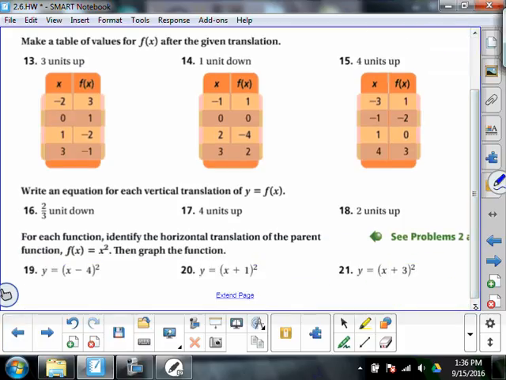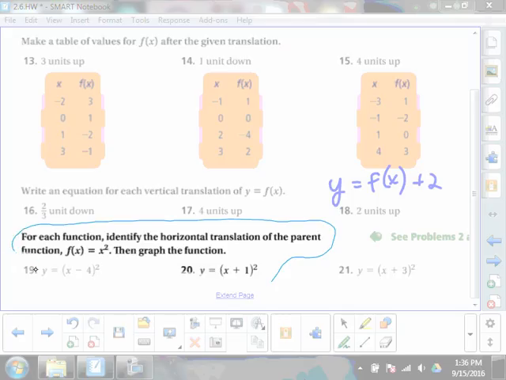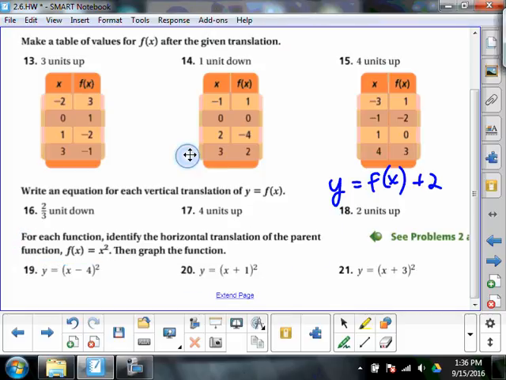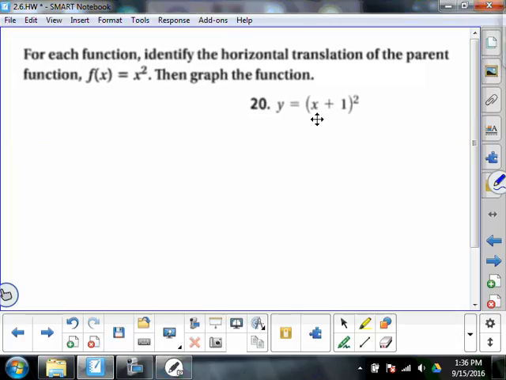Number 18, 2 units up, y equals f of x, and then what? Plus 2 in parentheses or plus 2 after parentheses? Plus 2 after the parentheses. There we go. Last one on this page is number 20. For each function, identify the horizontal translation, then graph it. Oh, we get to graph again.